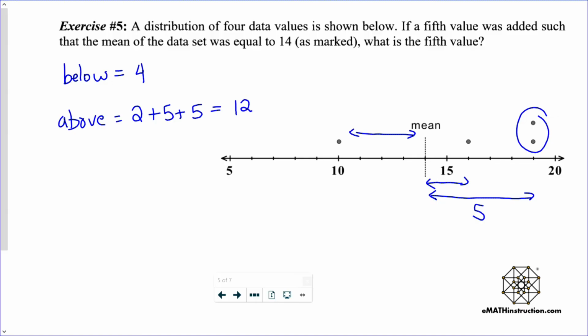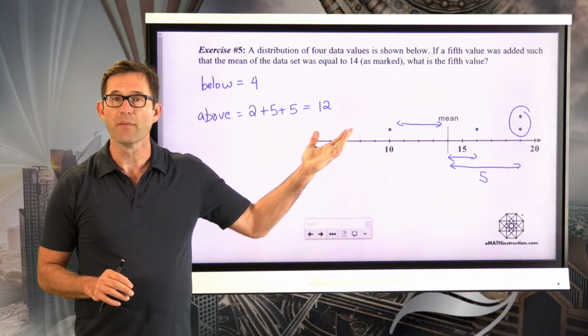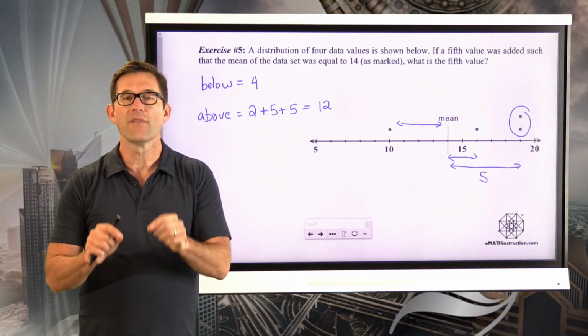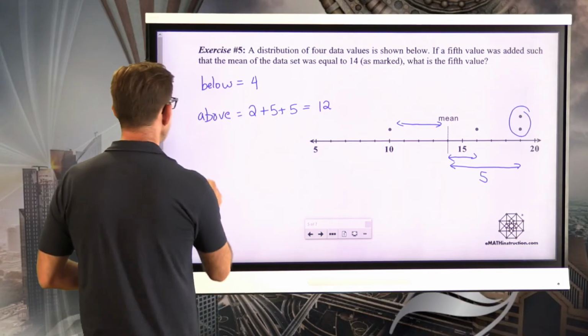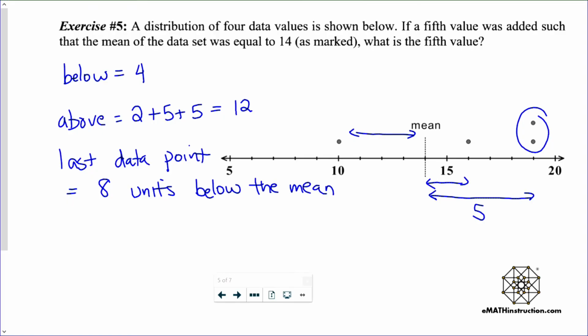We should be careful there, right? Watch out. There's 2 of these that are 5 units above the mean. So in total, we've got 12 units above the mean. So now think about this for a second, right? We've got 12 units above the mean and 4 units below the mean. But if the mean is 14, they have to balance, which means our last data point must equal 8 units below the mean.